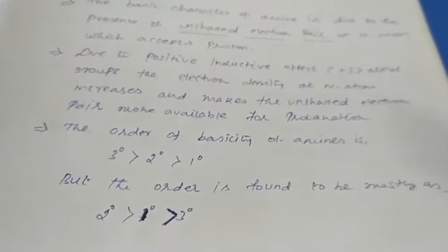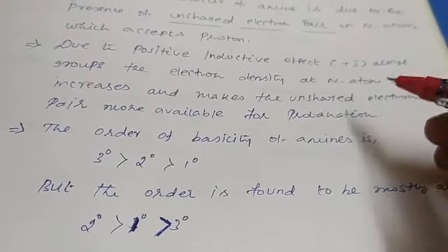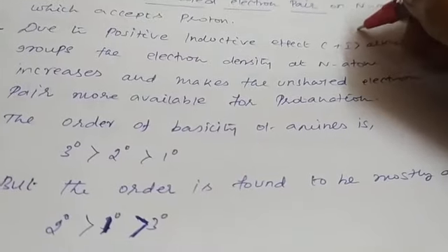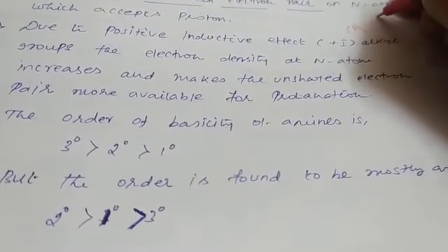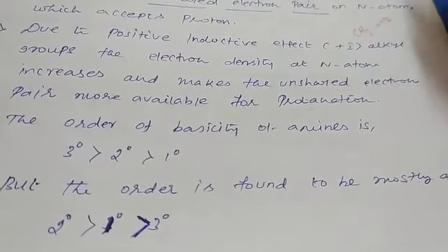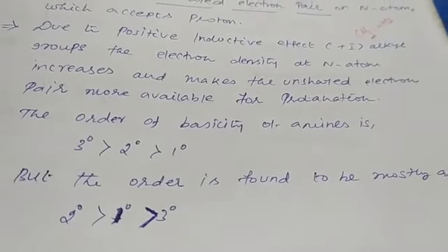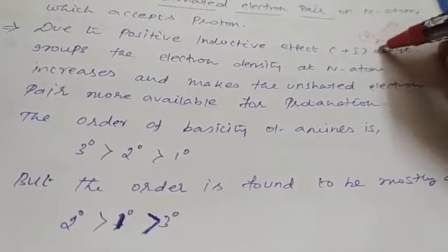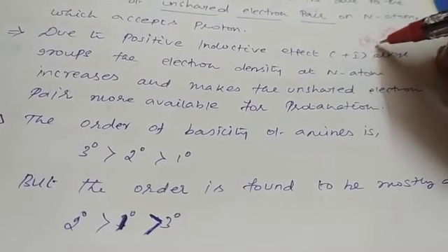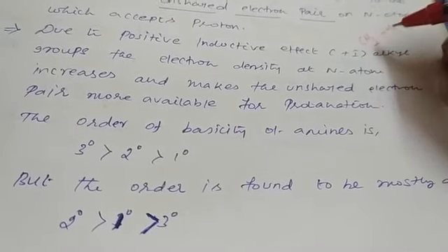The next point is, in aliphatic amines, for example methylamine, ethylamine, etc., all the aliphatic amines contain an alkyl group. The presence of the alkyl group induces a plus I effect.